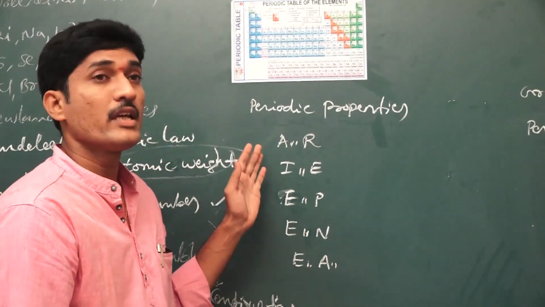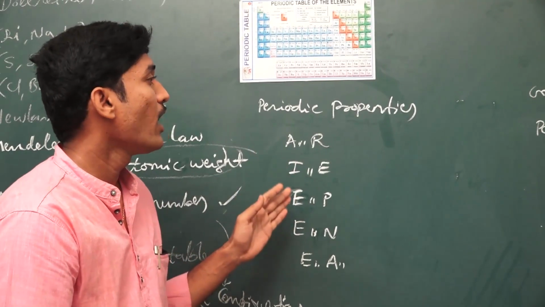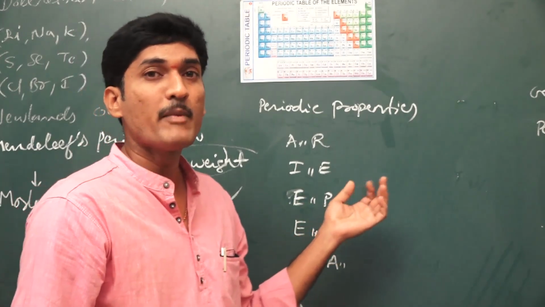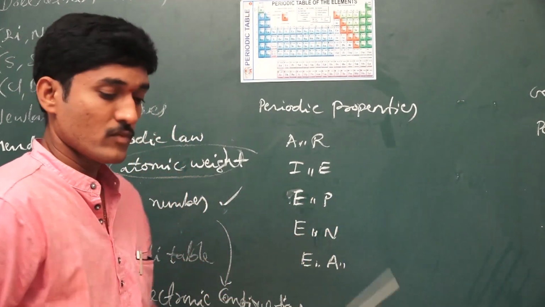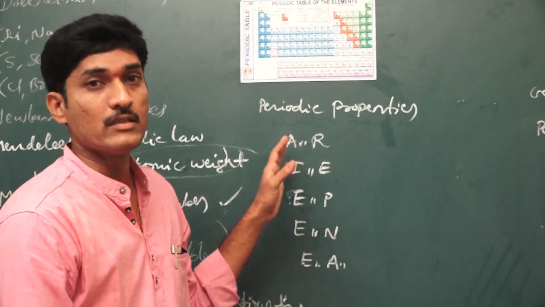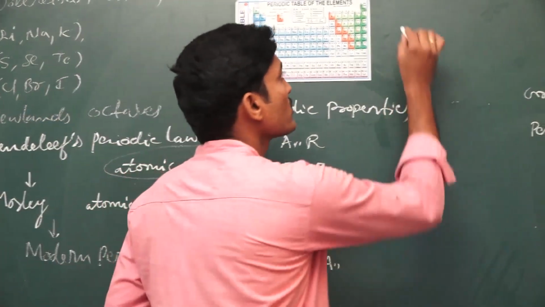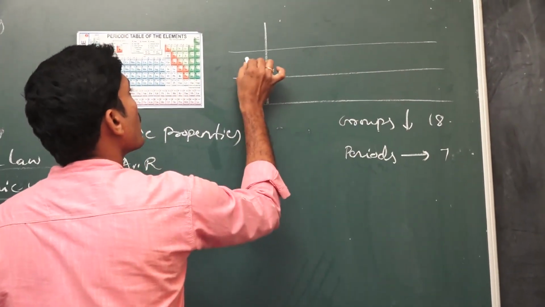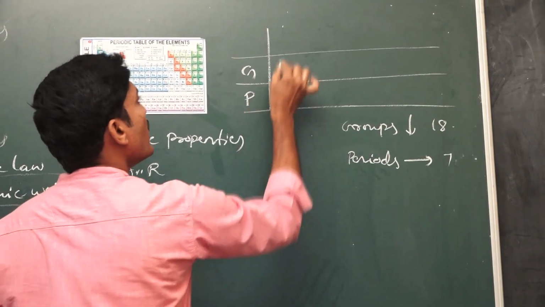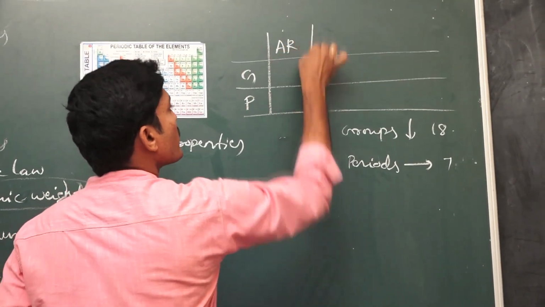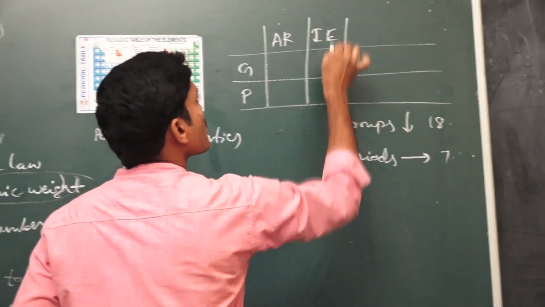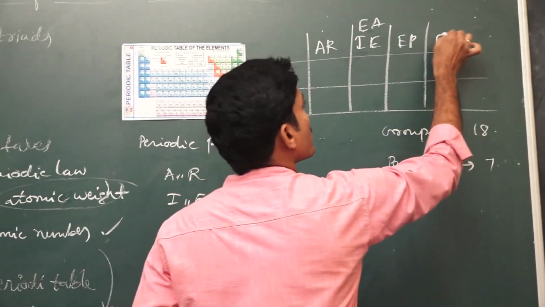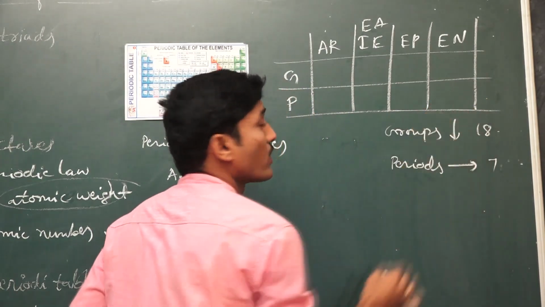In examinations, different questions are asked based on this: how the following properties vary in a group and in a period, and I will explain why these questions come in examinations. For example, here we have one short notation to write this answer. Suppose you place groups and period, and first atomic radius, ionization energy, also the same for electron affinity, and next electropositive character, then electronegative character. You write like this.